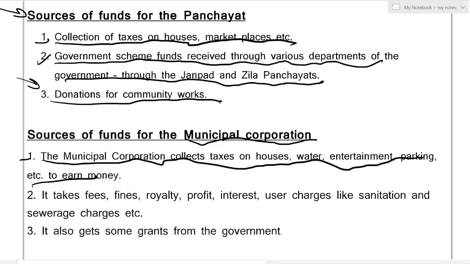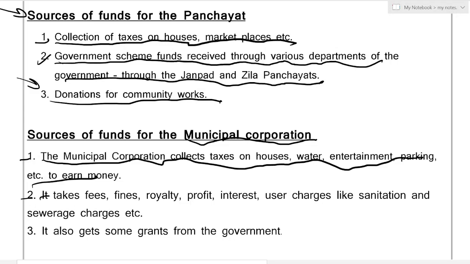Water, the water service. Entertainment, like different shows which are held, their sets, shooting sets, and sometimes ceremonies and other things as well. And parking, of course, we park our vehicles, etc. So these also fetch the municipal corporation money.